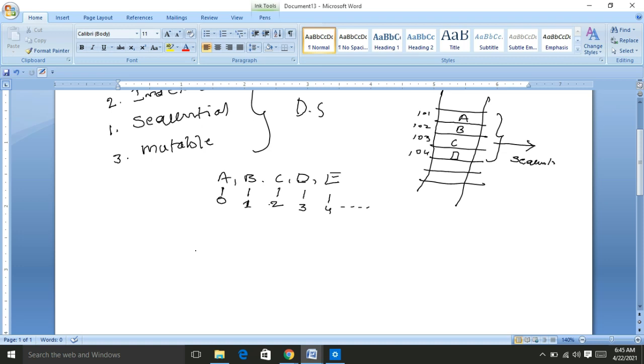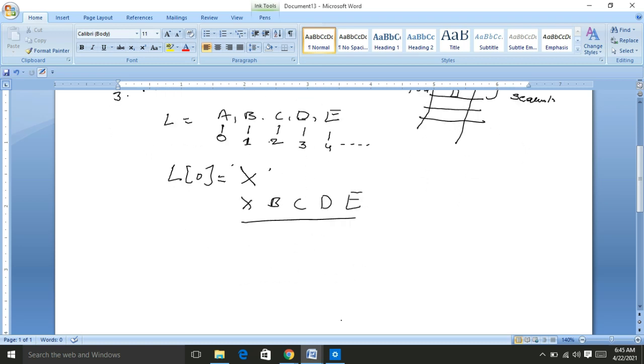What do we mean by mutable? Suppose I give the name of the list as L. Any one of the elements can be changed or modified. Suppose L of 0 is A, but instead of A, I store the value X. Now the list is changed to X, B, C, D, and E. So the list is an indexable, sequential, and mutable data structure.